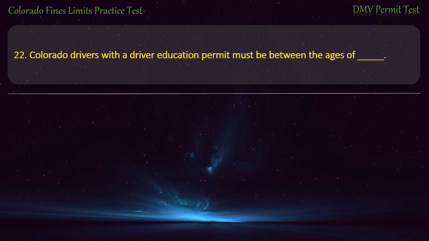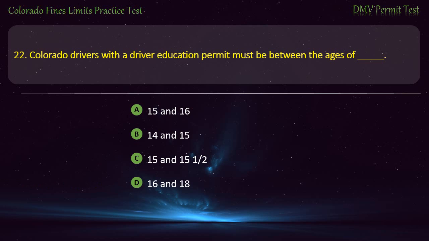Question 22. Colorado drivers with a driver education permit must be between the ages of 15 and 16, 14 and 15, 15 and 15 and 1/2, 16 and 18. Answer. 15 and 15 and 1/2.